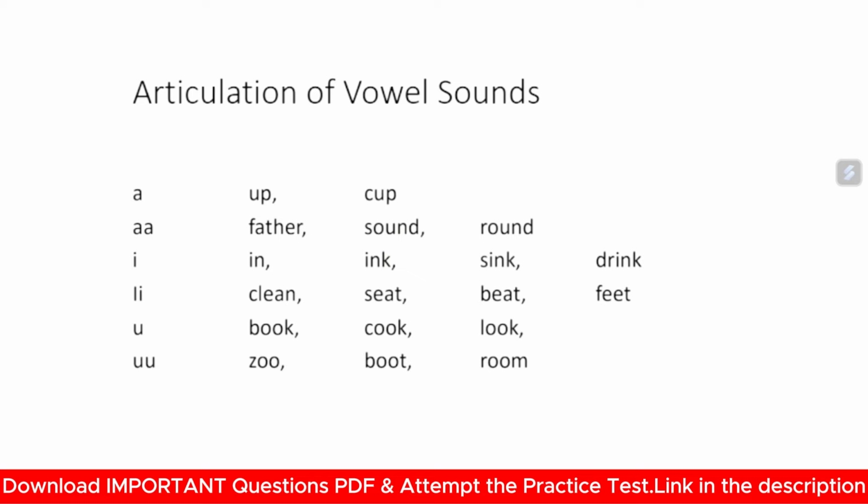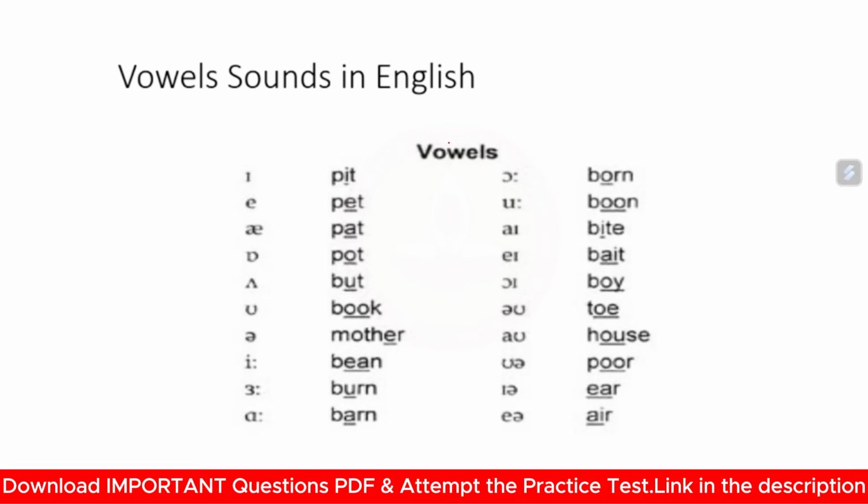Now, articulation of vowel sounds: A, I, E, U. Up, cup, other, sound, round. I've discussed this in the past slides, in the first slide only. Articulation of vowel sounds. Next, vowel sounds in English.